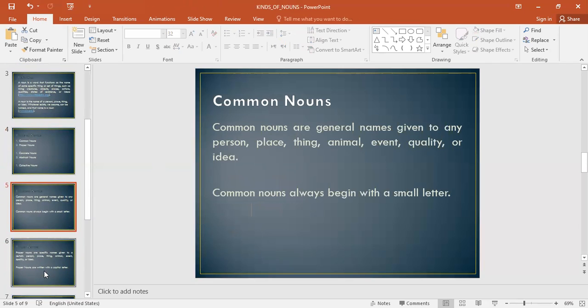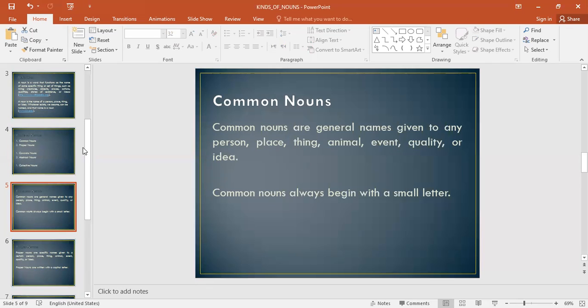A common noun is a word that is describing something in general. It's a general word that is referring to a person, place, or a thing. And common nouns, you must remember, always start with a small letter. We do not need to capitalize them in a sentence because a common noun does not get capitalized.